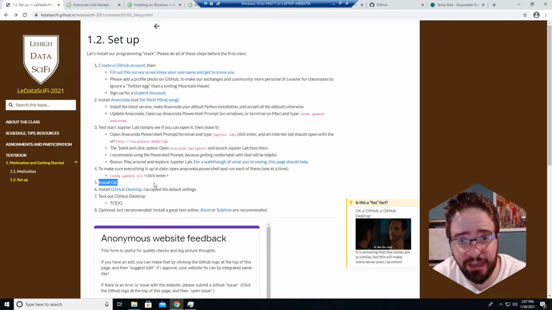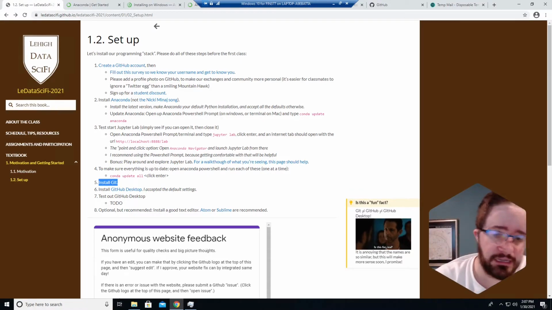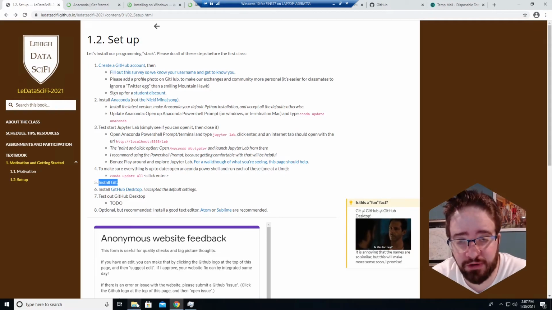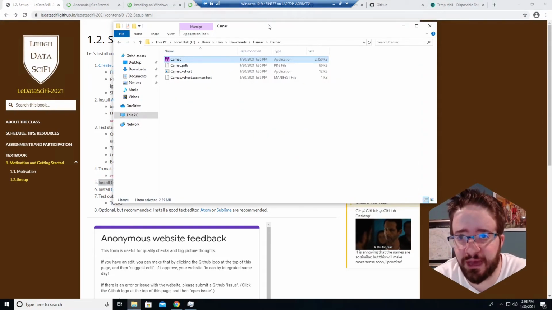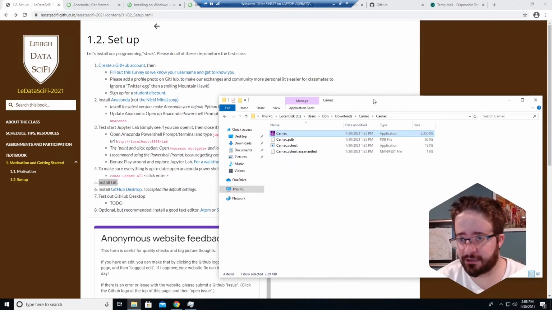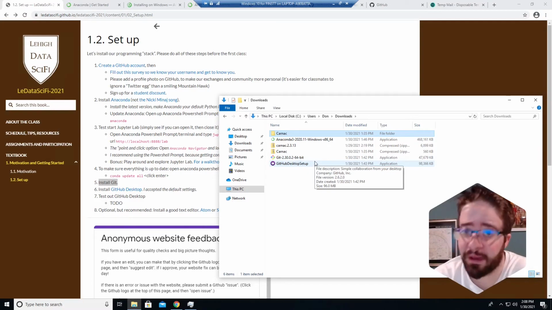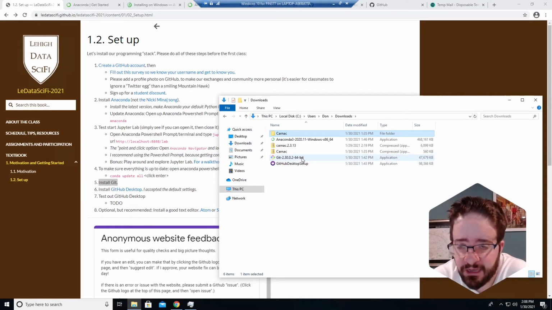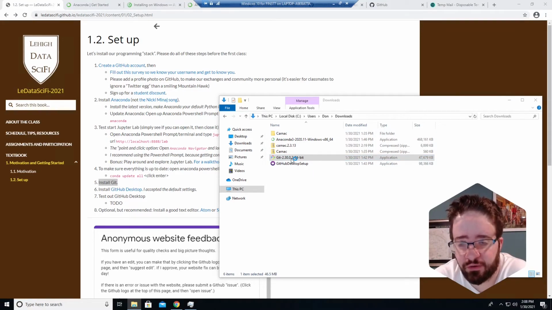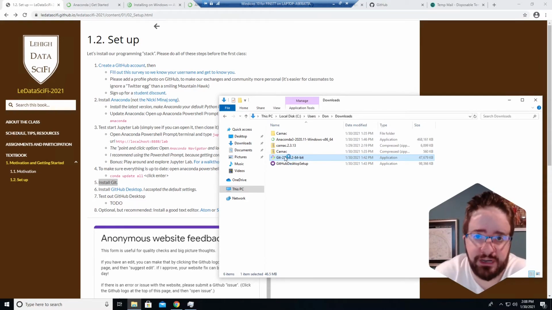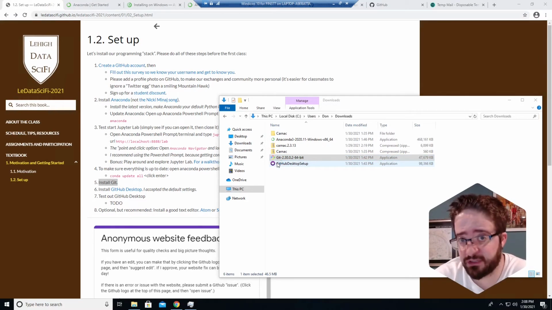All right, we have Anaconda. It's installed. We can open Jupyter Lab. We can type one line of code and it works. Let's install Git. If you are running an operating system that's not Windows, if you're running Mac, you might not need to do this. Again, I would point you towards the TA, who is the Mac expert for the class. I downloaded Git by clicking on that link, and I will now follow the install process for it, which, again, I'm more or less just going to accept the defaults across the board.